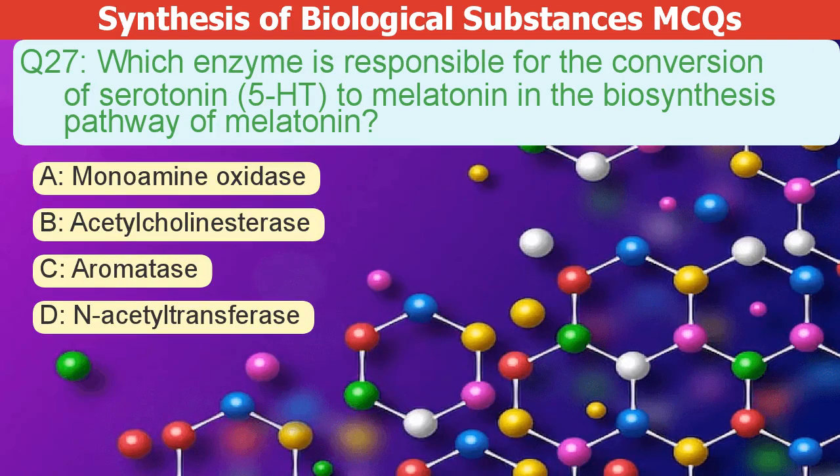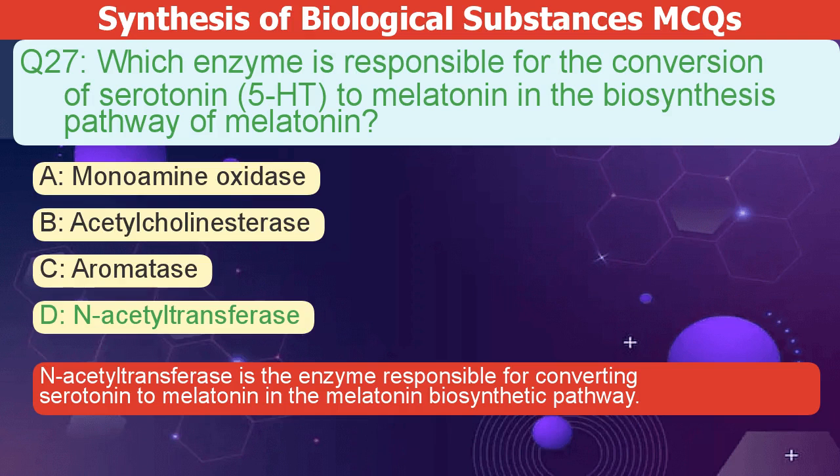Which enzyme converts serotonin, or 5-HT, to melatonin? A. Monoamine oxidase. B. Acetylcholinesterase. C. Aromatase. D. N-acetyltransferase. The correct answer is D. N-acetyltransferase is the enzyme responsible for converting serotonin to melatonin in the melatonin biosynthetic pathway.